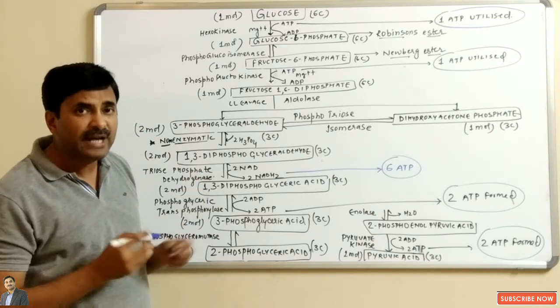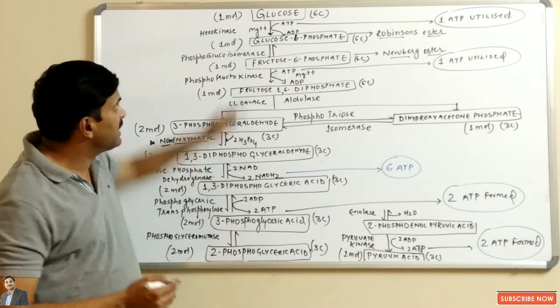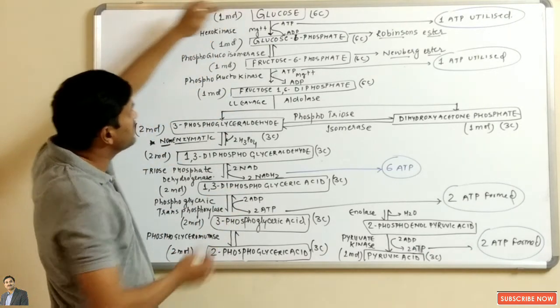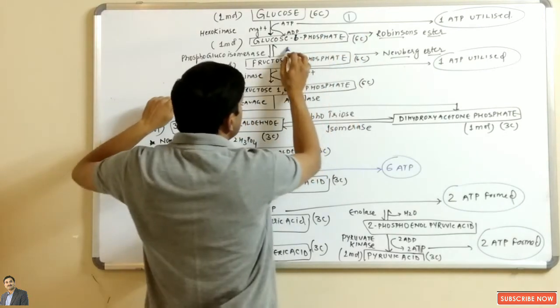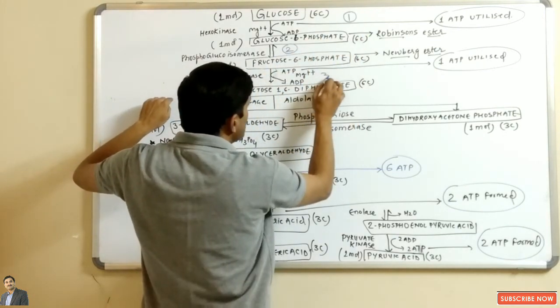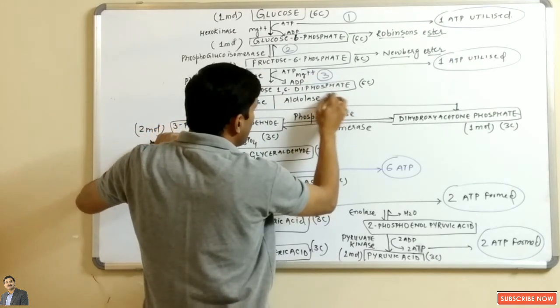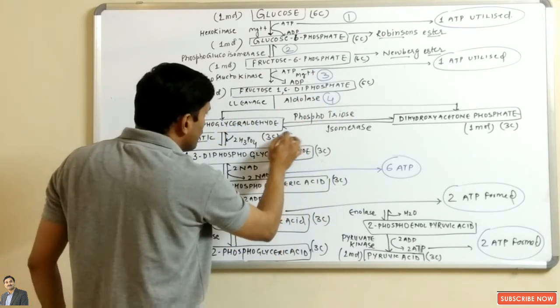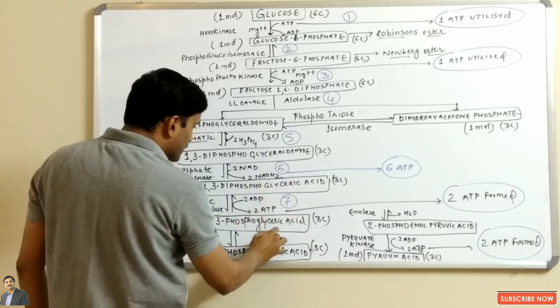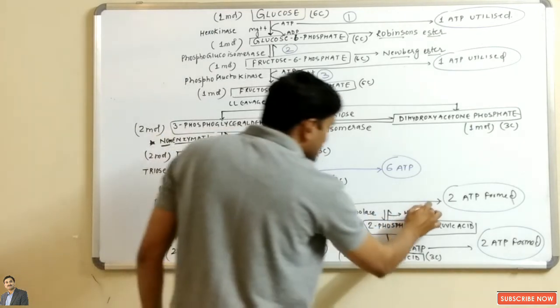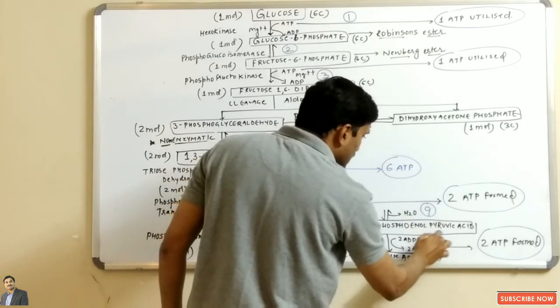Okay, and one thing to be noticed here is that this is step number 1, this is step number 2, this is step number 3, this is step number 4, this is 5, this one is 6, this is 7, this is the 8th step, this is the 9th step, and this is what? The 10th step.